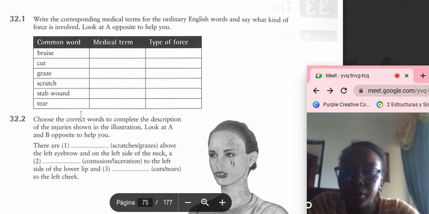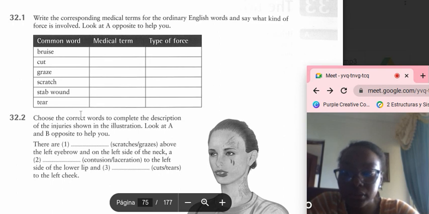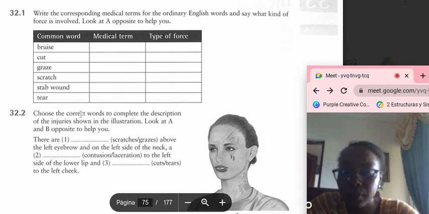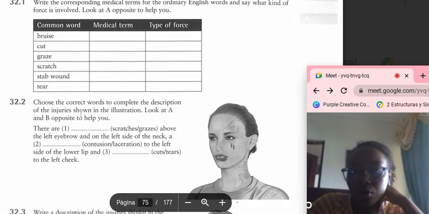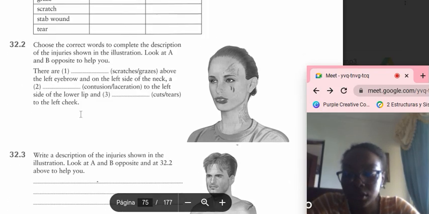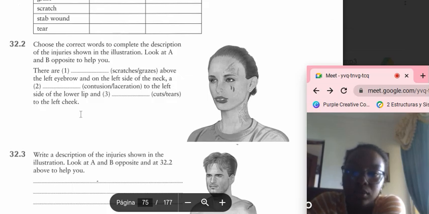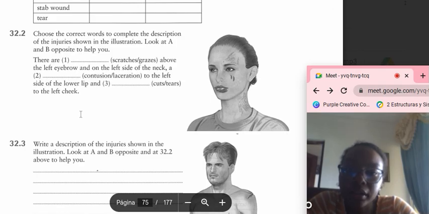Exercise. Write the corresponding medical term for the ordinary English word. Common word: bruise, cut, graze, scratch, stab, wound, tear. Medical term: type of force. Choose the correct words to complete the description of the injuries shown in this illustration. Look at the diagram opposite to help you. There are scratches or grazes above the left eyebrow and the left side of the neck, a contusion or laceration to the left side of the lower lip, and tears to the left cheek, or cuts.